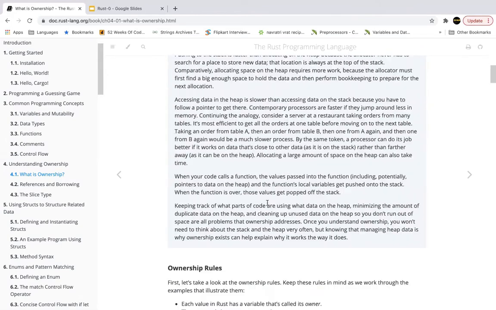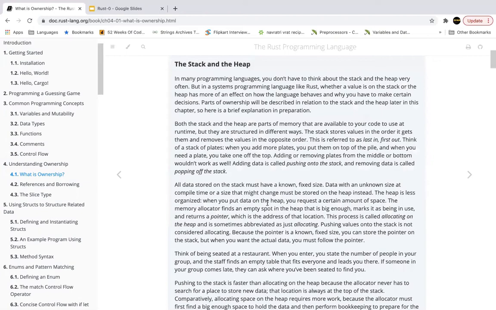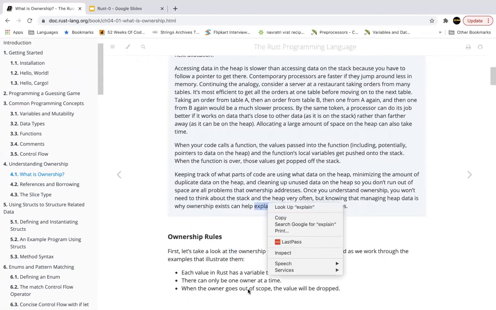Before we go to the ownership rules, it is important to know what is stack and what is heap. I will link a video that might be useful to you.